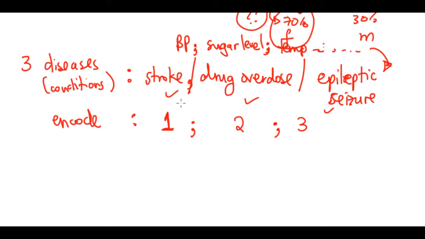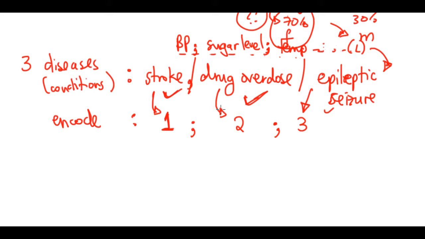So the person will be like, okay, regression predicts numeric values, so I'm going to replace every stroke with a 1, every drug overdose with a 2, and every epileptic seizure with a 3. Which means in my training data, if it was a stroke, I'm going to have 1 instead and try to predict that column, right? Cool. So now we can use least squares to fit a regression model.